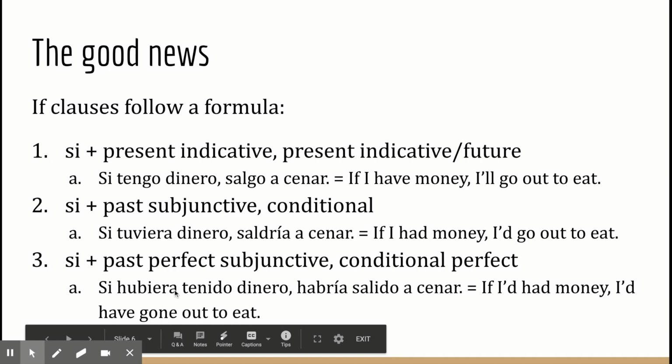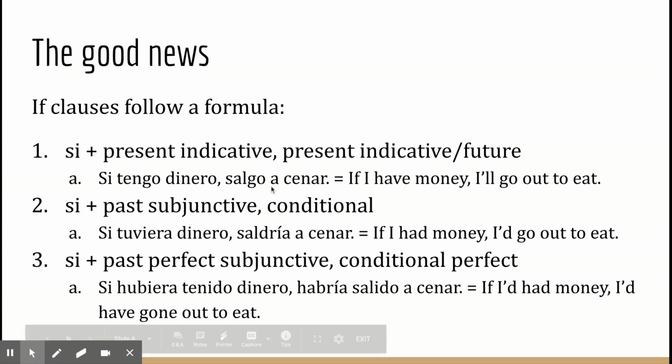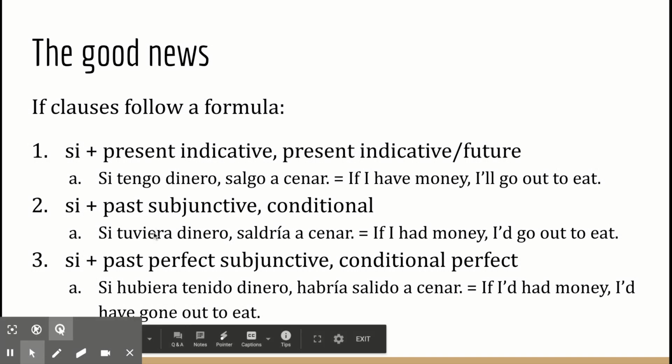So those are the three verb tenses you can use with si. And then if you use this tense, then the second part will have present or future. It could be salgo a cenar or saldré a cenar. But the rest of them, it's very prescriptive. If it's past subjunctive, then this has to be conditional. If it's past perfect subjunctive here, then it has to be conditional perfect here.